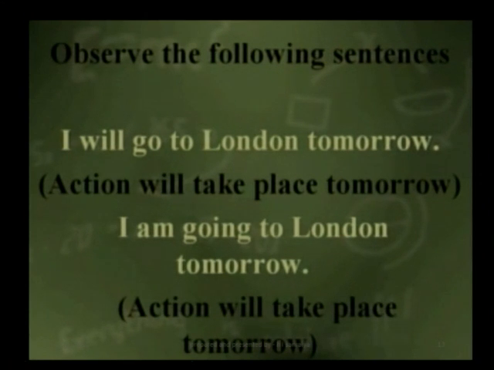Tomorrow. There isn't any difference in both of the sentences. There is a difference of only the structure. I mean, in sentence number 1 you are using will to express future time, and in sentence number 2 you are using present continuous tense to show future time, and there isn't any difference in both of the sentences, right? So I will go to London tomorrow is equal to I am going to London tomorrow. Okay,